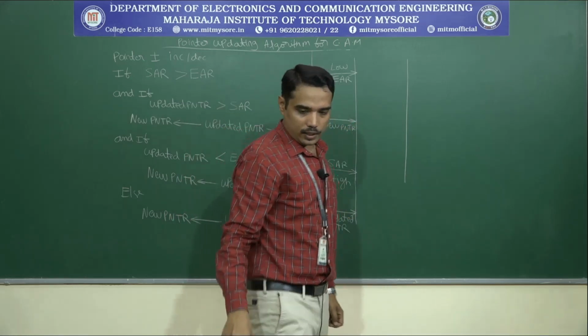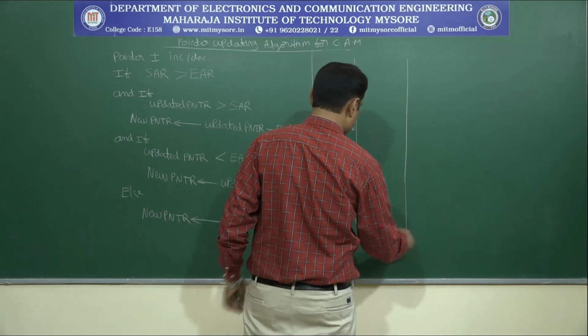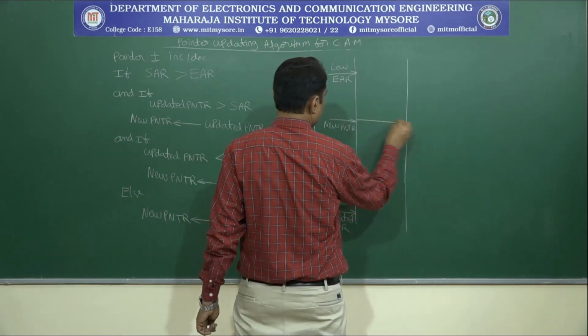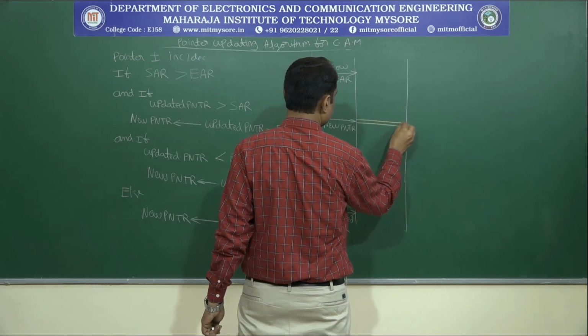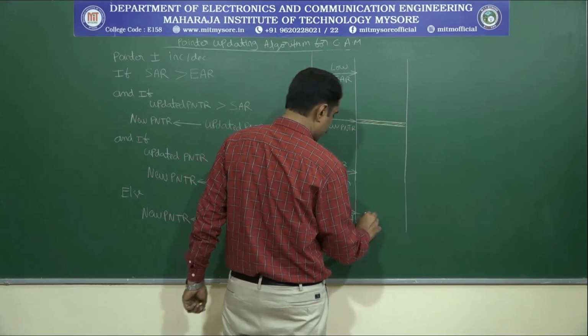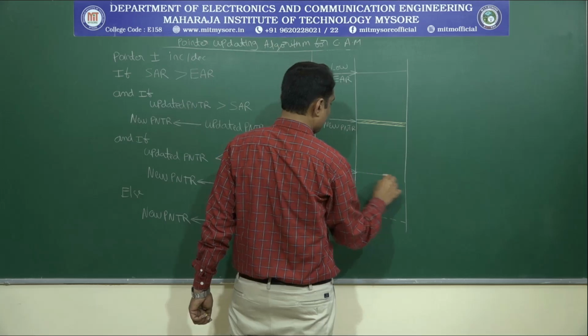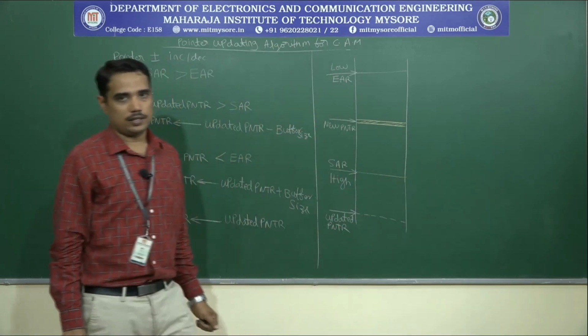With that, I can write the new pointer here and the updated pointer in terms of dotted line here. Here comes the EAR, here comes the SAR.